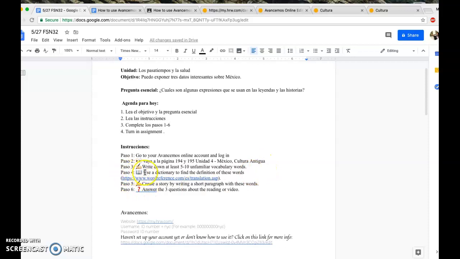Paso 3. Write down at least 5 to 10 unfamiliar vocabulary words. Paso 4. Use a dictionary to find the definition of these words. Please use wordreference.com. It's simple and reliable. Paso 5. Create a story by writing a short paragraph with these words, the ones you chose. Paso 6. Answer the 3 questions about the reading or video.